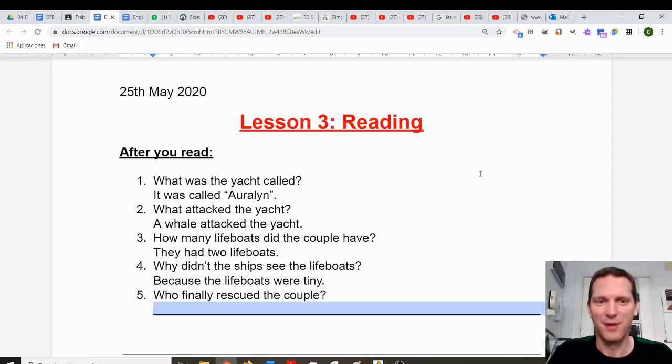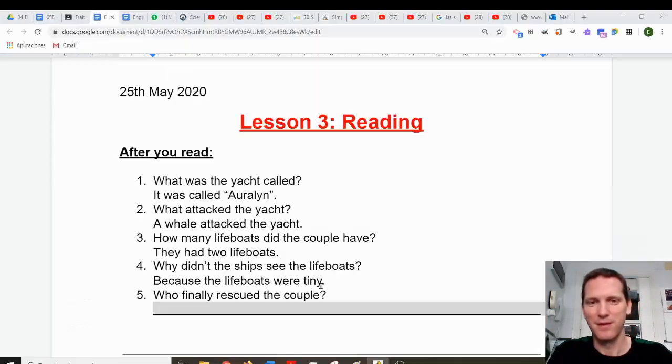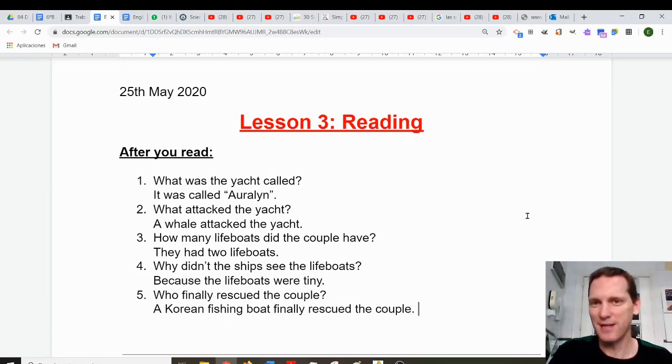And finally, who finally rescued the couple? Who did it? Well, if you look at this, finally a Korean fishing boat saw the couple and they rescued them. So the correct answer is a Korean fishing boat finally rescued the couple. And that's the answer.